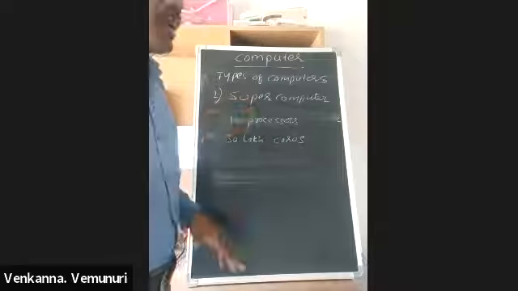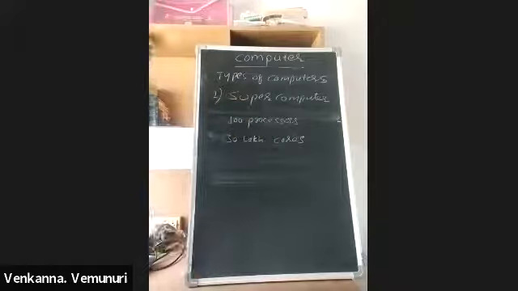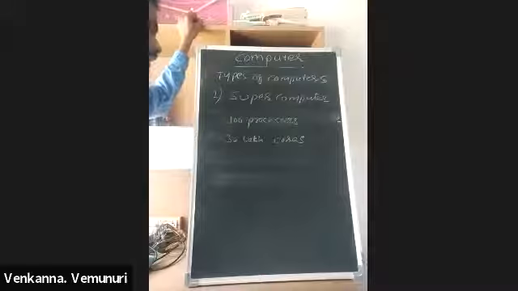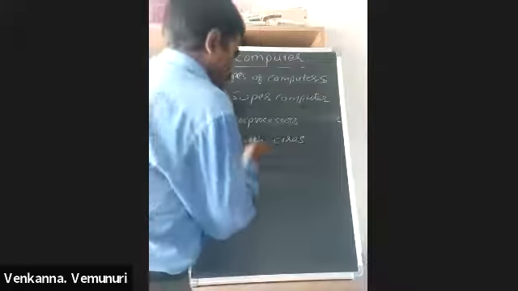Now we are using high speed supercomputers. In the latest supercomputers, they are using more than 30 lakh cores.